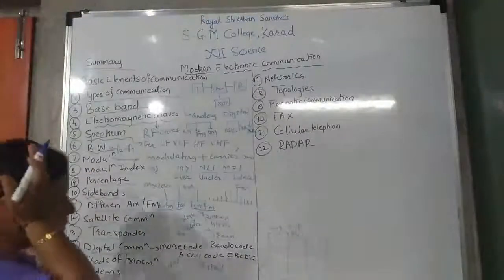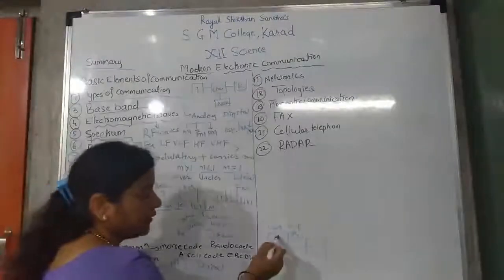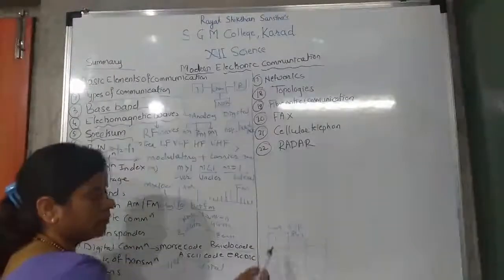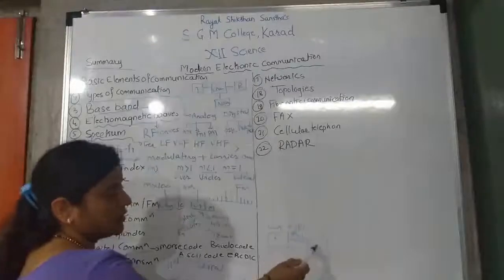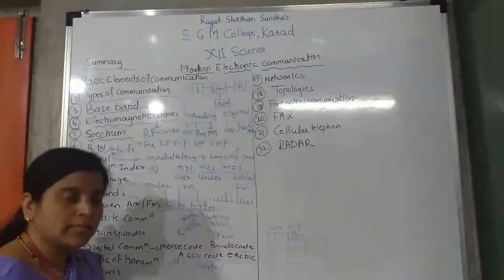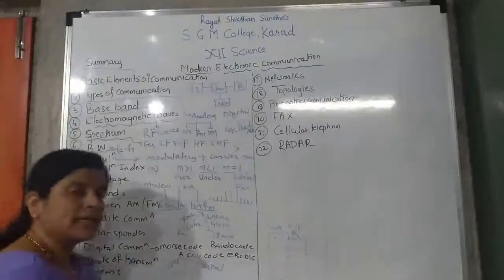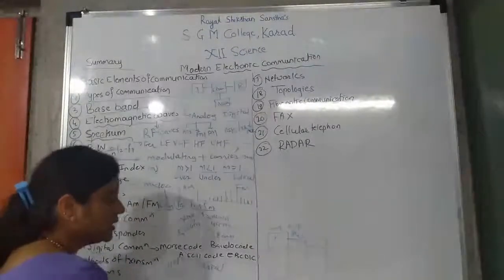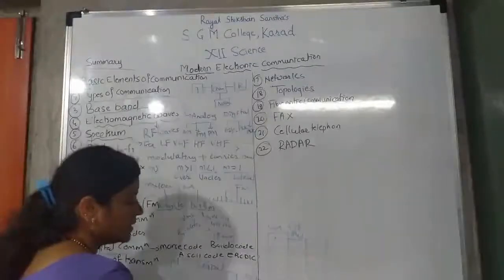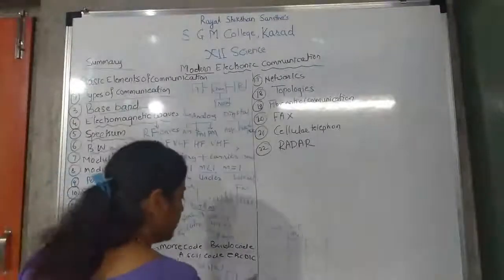So, in parallel transmission, what happened? Each and every word or each and every bit requires a separate bus to send the signal. So, all the signals are sent simultaneously at a time. It's called parallel transmission. And what is serial transmission? In serial transmission, the signal is sent one by one after another.